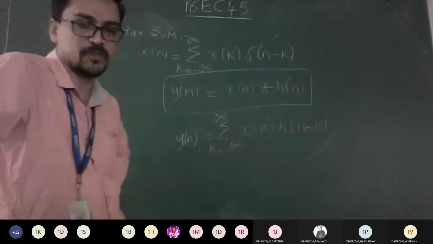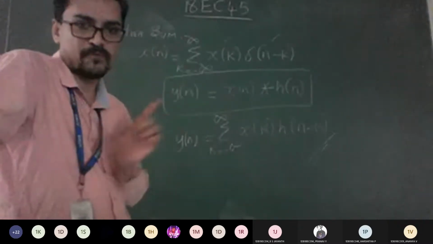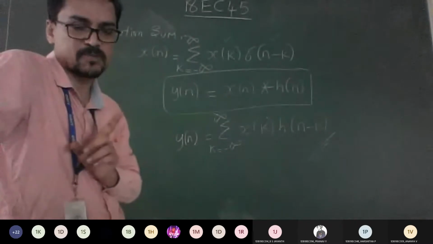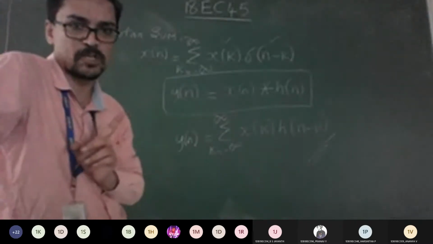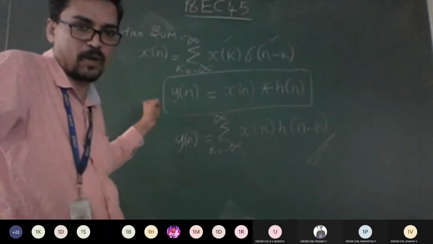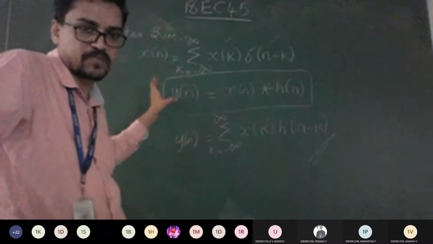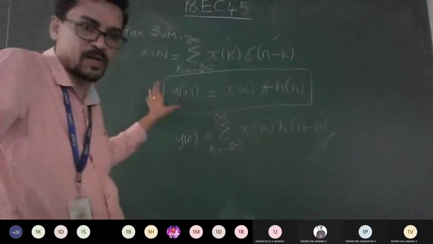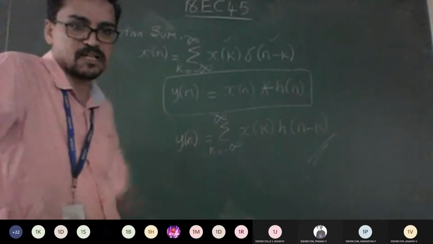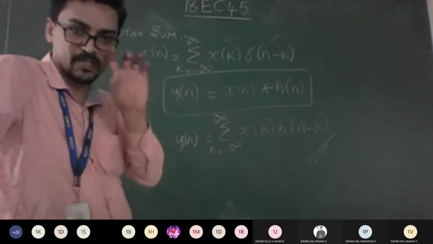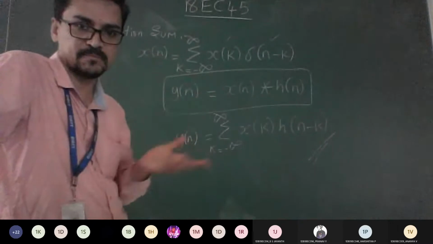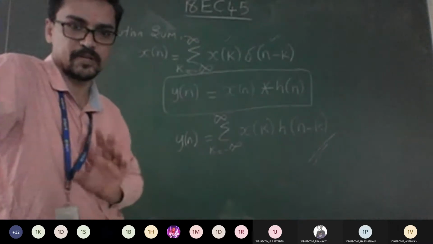I already told you, in Module 2, one full question is from systems: the properties you learned, along with the problems on properties, is one full question for 20 marks. The remaining 20 marks you can expect from LTI, the convolution integral which you already finished; from that you can expect 10 to 12 marks, and similarly 8 to 10 marks from this convolution sum. That will give you 20 more marks in the exam. So whichever you feel comfortable with, whether systems or convolution, you can go ahead.